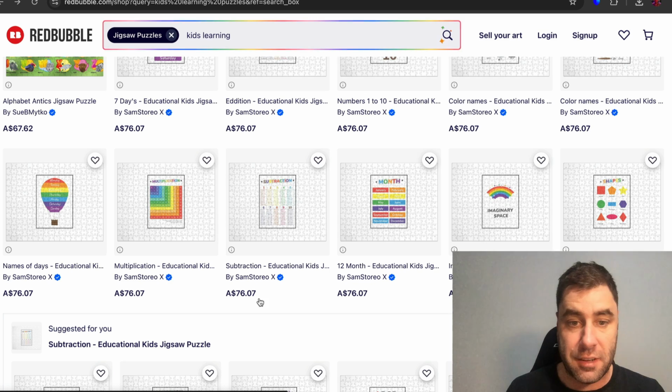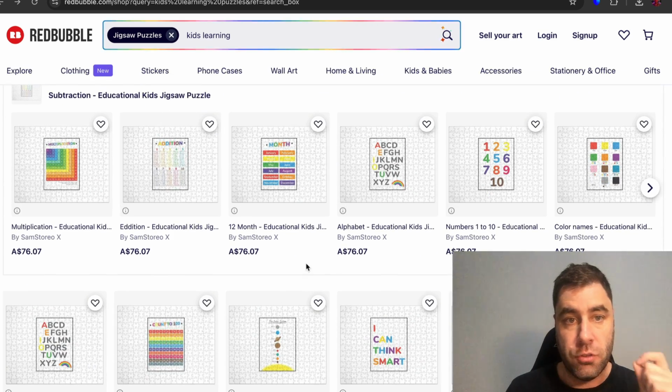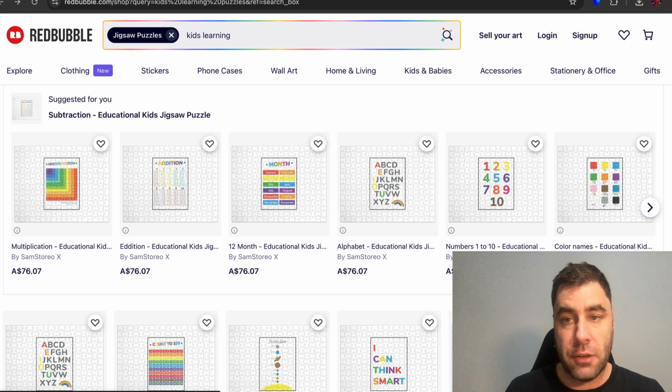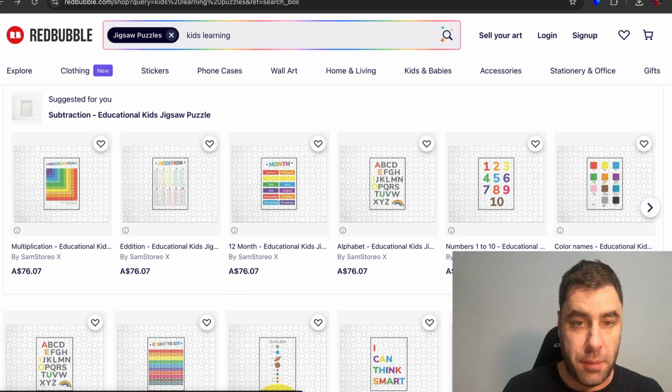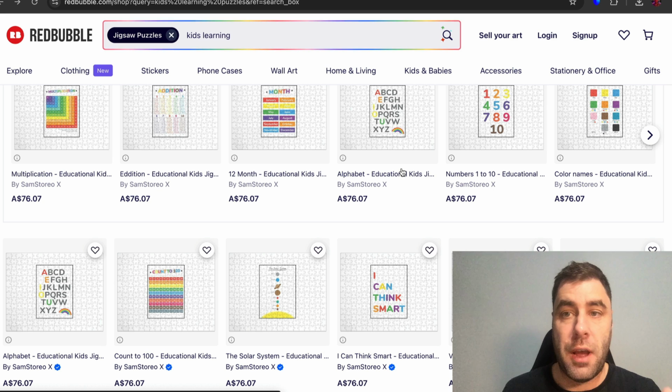And these are selling for like $70, $76. There are actually a lot of these. So this is what I would be doing as well, selling on this platform too. You want to be selling on multiple platforms and you want to build yourself a business selling puzzles in the kids niche. Now, you can't actually use Printify with Redbubble.